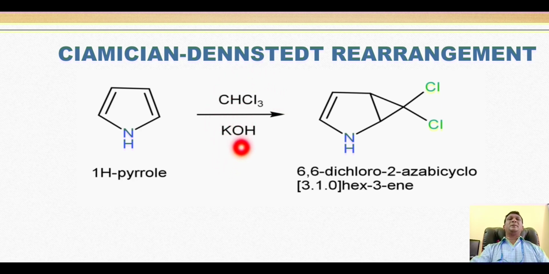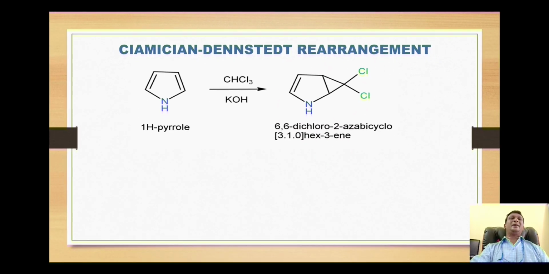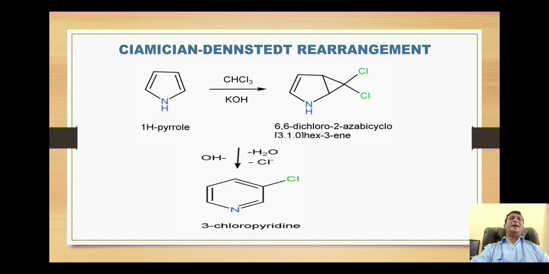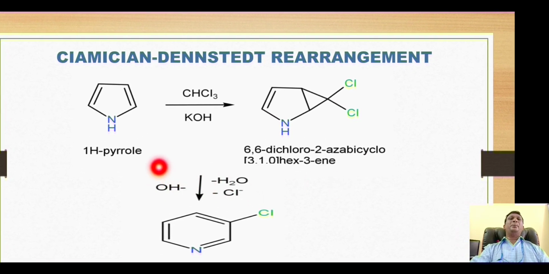The chloroform and potassium hydroxide react together to give in situ generation of dichlorocarbene, that is CCl2 with a pair of electrons. That is an example of an electrophile. The dichlorocarbene attacks this pi bond for the electrons, and thus we will get the attachment of dichlorocarbene onto this pi bond, and thus there is generation of this bicyclic ring structure. This structure then is reacted with the base. The base abstracts the proton to make up a water molecule, which will be removed.